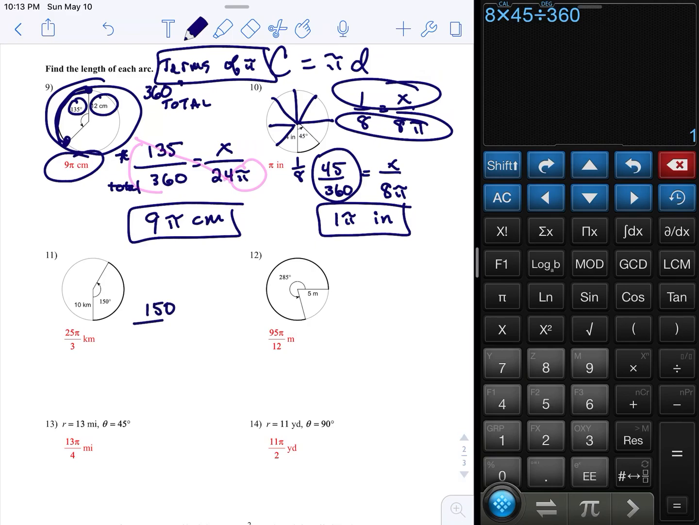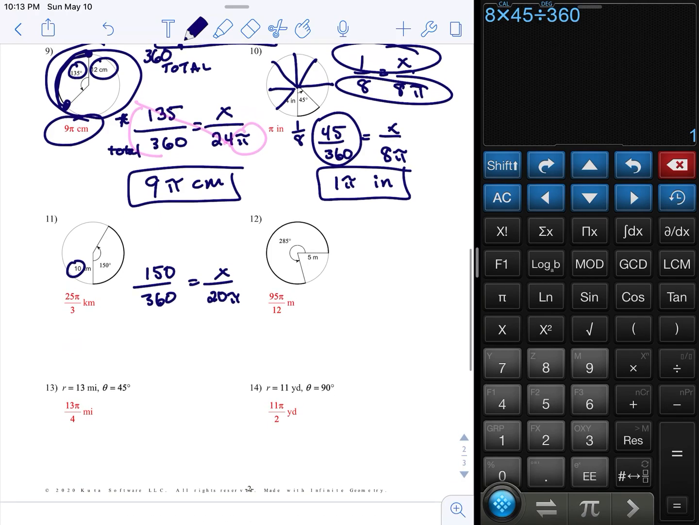150 over 360 equals x over 20 pi. Why did I make it 20? I doubled the radius. Now, again, with the calculator, you don't really care, but I can't help but kind of show you some things. You could just simply cut the zeros off of that side. 15 over 36 equals x over 20 pi.